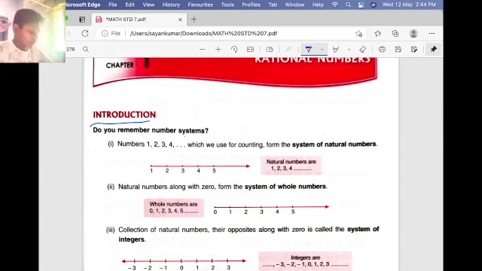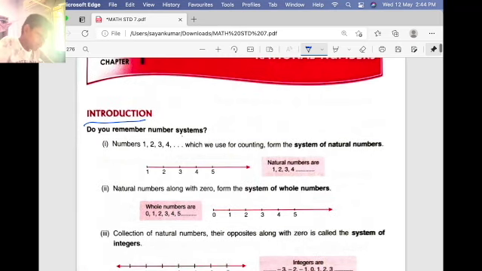Do you remember the number systems? What were the number systems? The Indian number system and the international number system. In the Indian number system, if I write 10 crores, I'm not explaining it much because I know that you already know this. So this is 10 crores in the Indian number system.